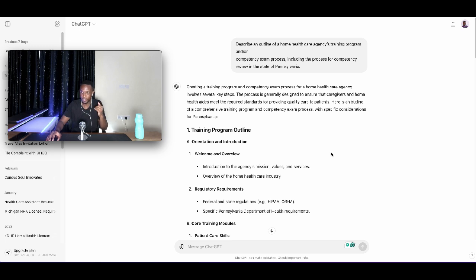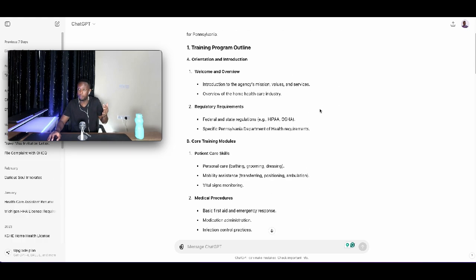But if you look here, I was able to rephrase that statement and rewrote it and said, "Describe an outline of a home health care agency's training program and/or competency exam process, including the process for competency review in the state of Pennsylvania." See what I did there? Because I knew this question was coming from the state of PA, so I needed to add that into that.